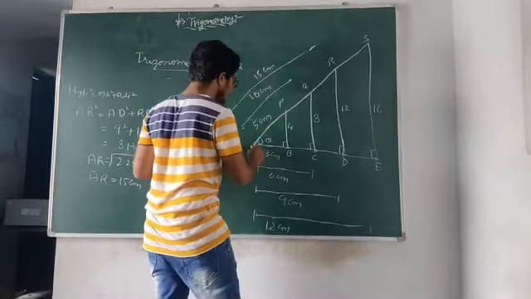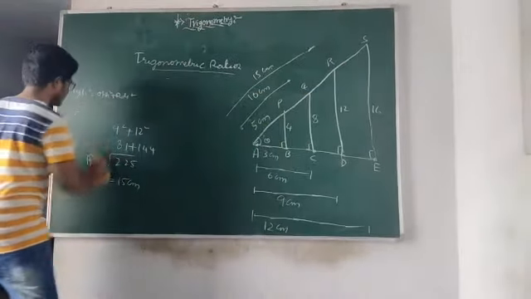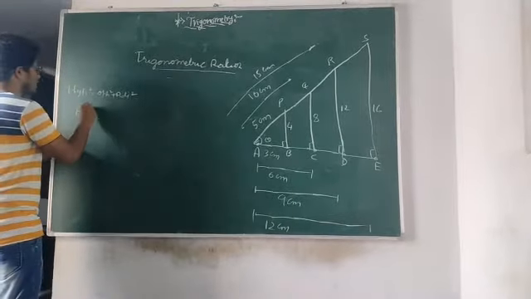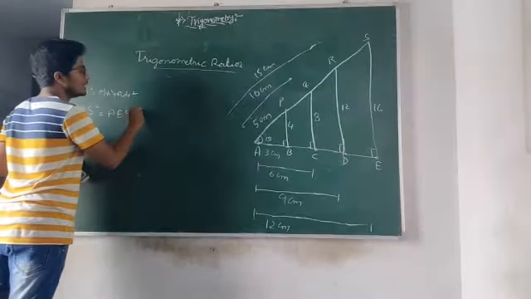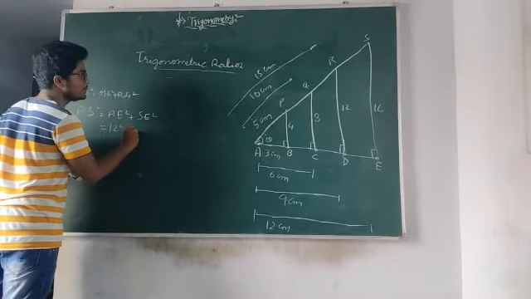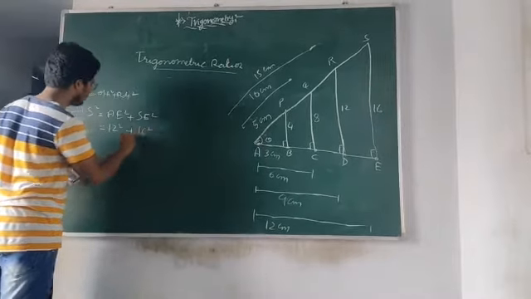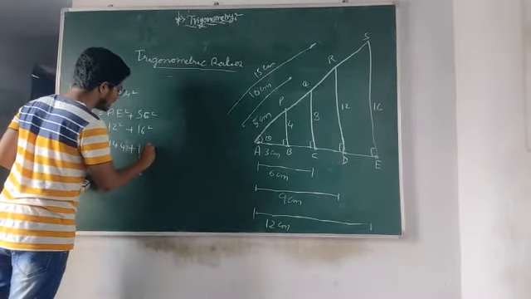Now let us find the longest, that is AS. So AS square equal to the same formula, that is AS square equal to AE square plus SE square. That is 12 square plus 16 square. 12 square is 144 and 16 square is 256.